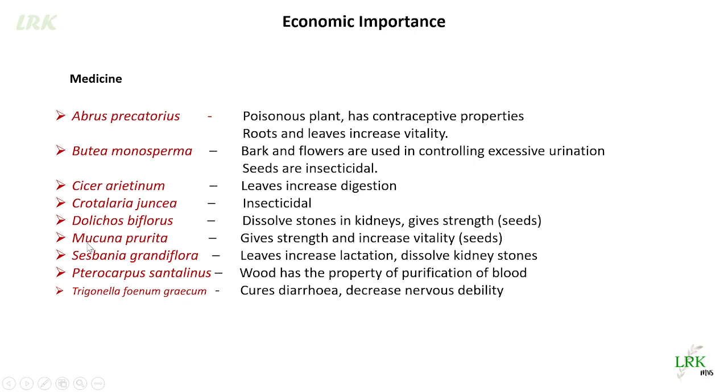And Mucuna pruriens gives strength and increases vitality. Sesbania grandiflora leaves increase lactation and dissolve kidney stones. Pterocarpus santalinus wood has the property of purification of blood. Trigonella foenum-graecum cures diarrhea and decreases nervous debility. This is medicinally how the members of this family are useful.